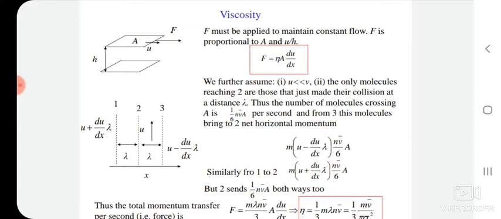Then the above equation, F by A proportional to V by h, can be written in terms of delta Vx by delta y, or if h tends to 0, F by A is proportional to dVx by dy, or F by A is equal to plus or minus eta du by dx, or F is equal to eta into A du by dx.